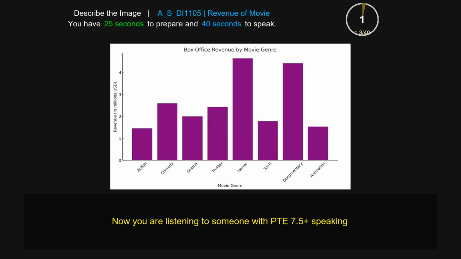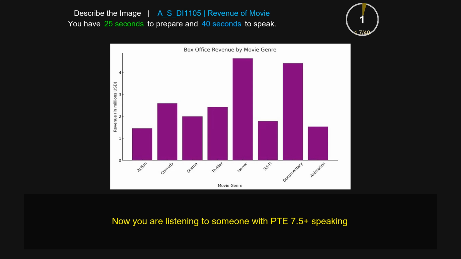The given image provides information about a bar chart. In this bar chart, horror is the highest element, whereas action is the lowest element. Furthermore, comedy, drama, thrillers, sci-fi, documentary, animation is the partial amount. In this image, the x-axis represents movie genre, whereas the y-axis represents revenue in million USD from 0 to 4. Overall, the given image is about box office revenue by movie genre, and we can get very essential knowledge for educational purposes.